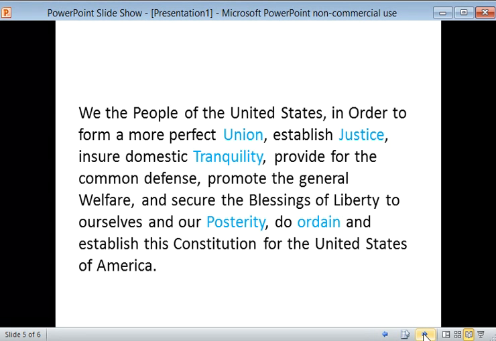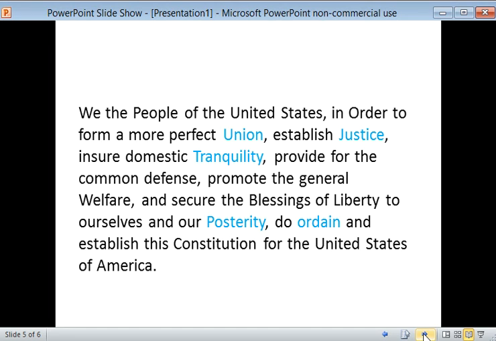First, I'm going to go ahead and cold read the preamble, and then we'll go through it line by line. We, the people of the United States, in order to form a more perfect union, establish justice, ensure domestic tranquility, provide for the common defense, promote the general welfare, and secure the blessings of liberty to ourselves and our posterity, do ordain and establish this Constitution for the United States of America.